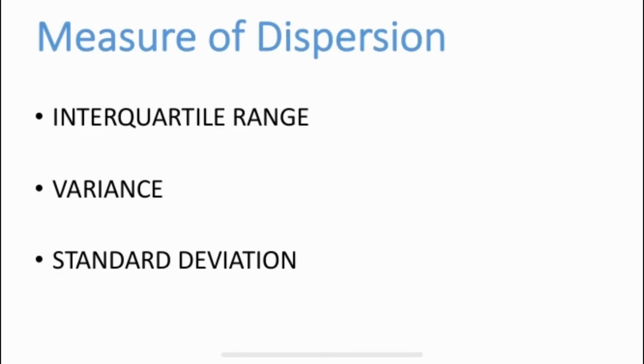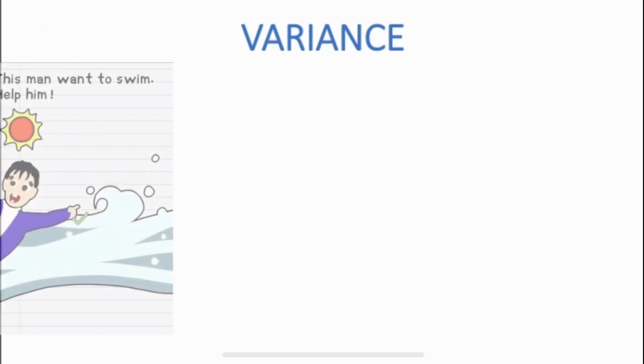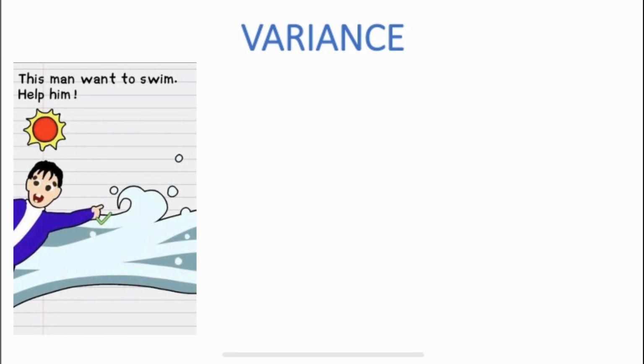So let's start with variance and standard deviation. Now, what is variance and why is it required? If mean already exists with us and we know the median, then what is the requirement of variance and standard deviation? To understand that, let me tell you one example of a man who wants to swim in a river that has variation in its depth.